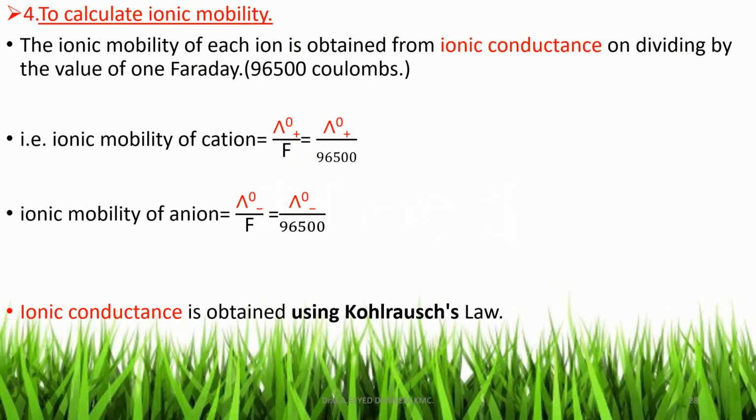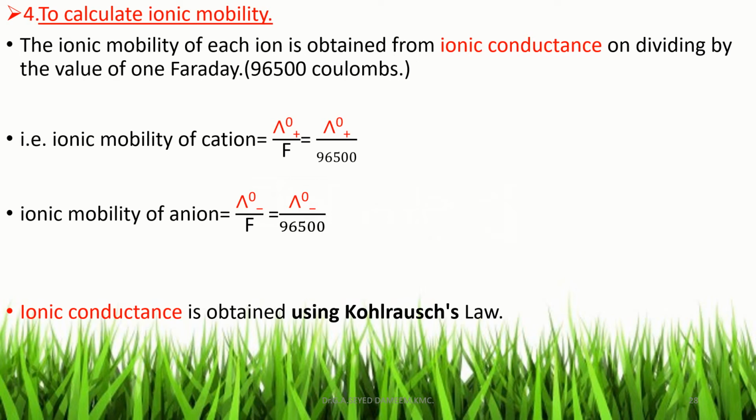By making use of Kohlrausch's law, lambda 0 plus is determined, and by substituting lambda 0 plus and the value of Faraday, we can calculate the ionic mobility of the cation from the equation lambda 0 plus divided by 96,500.